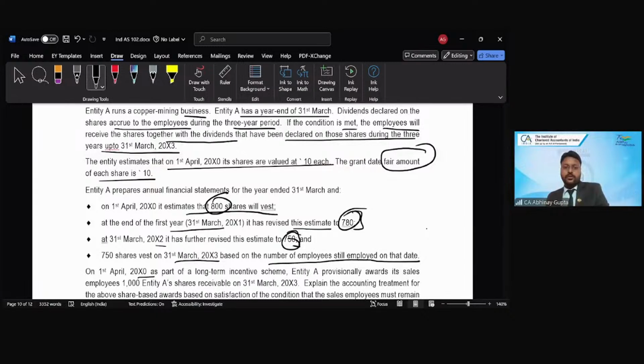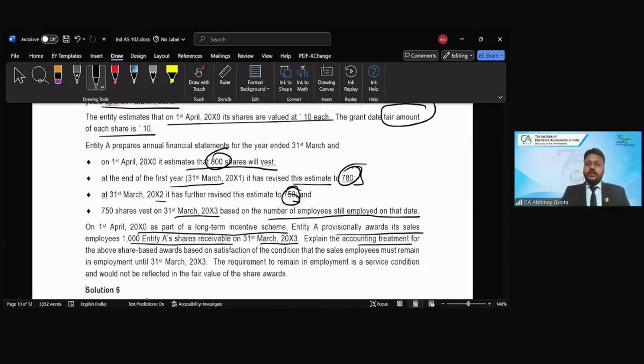On 1st April 2010, as part of the long-term incentive scheme, Entity A provisionally awards its sales employees 1,000 of Entity A's shares receivable on 31st March 2003. Explain the accounting treatment for the above share-based payment award based on the satisfaction of the condition that the sales employee must remain in employment until 2003. The requirement to remain in employment is a service condition and would not be reflected in the fair value of the share awards. So basically, as such, there is no complexity at all in this question, right?